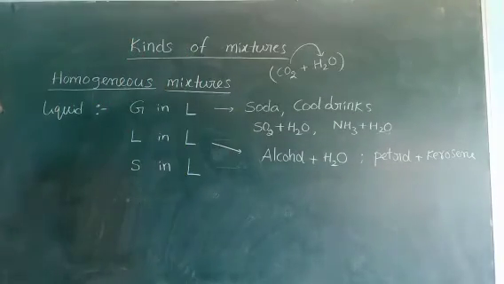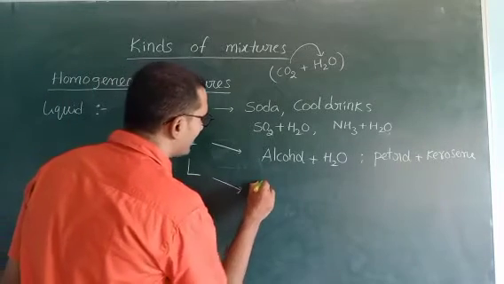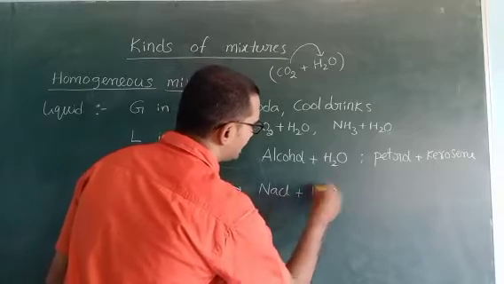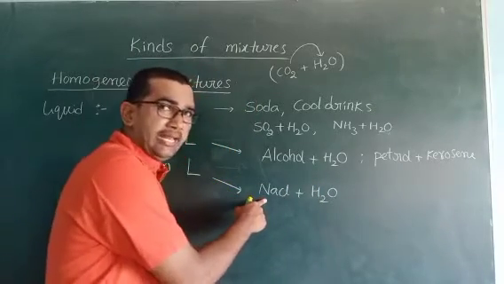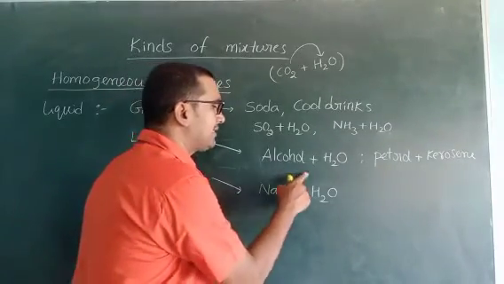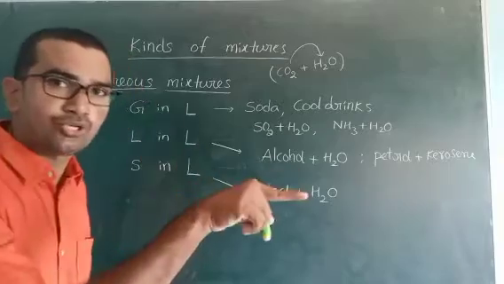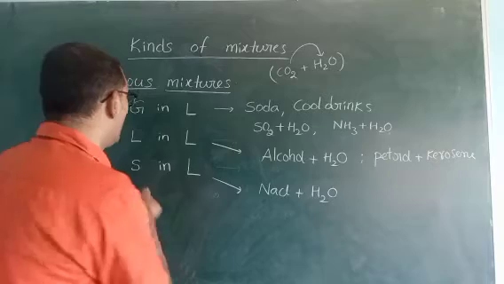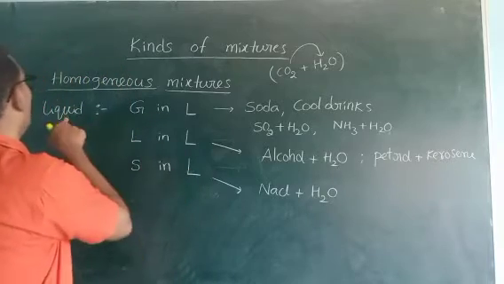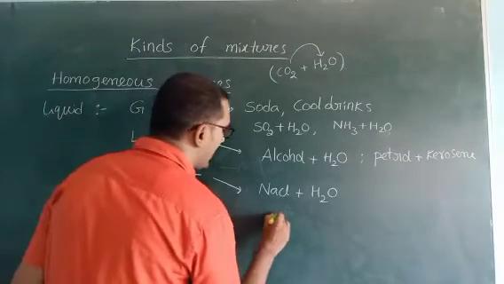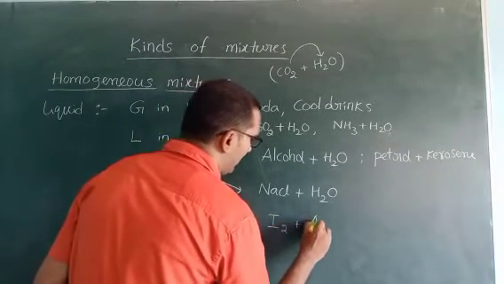Next one, solid in liquid. Solid in liquid, that is salt, NaCl plus H2O. NaCl is a solid, common salt or table salt. This NaCl is dissolved in water, it gives a salt solution. It is also a solution and a homogeneous mixture. And what type? Solid in liquid type of homogeneous mixture. And another most important one is iodine plus alcohol.